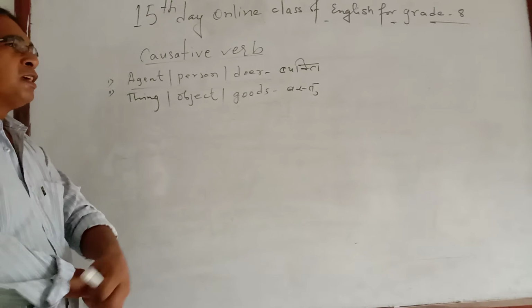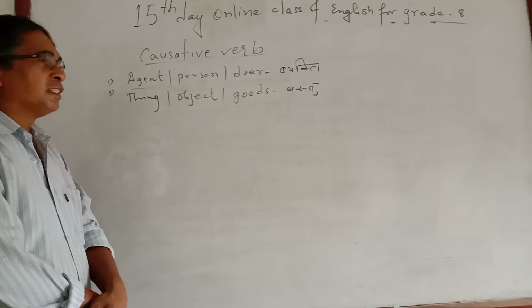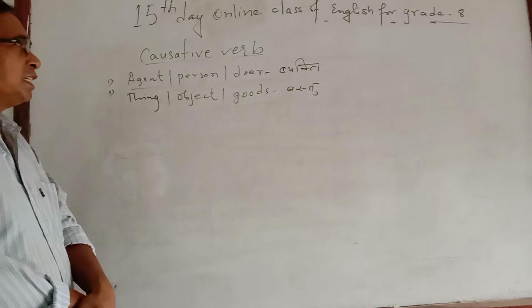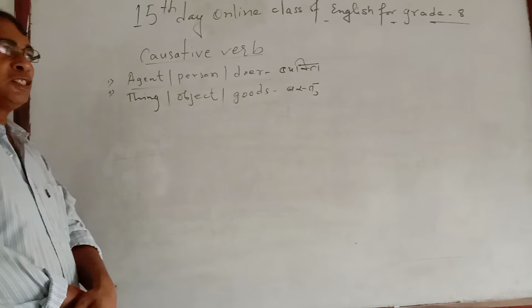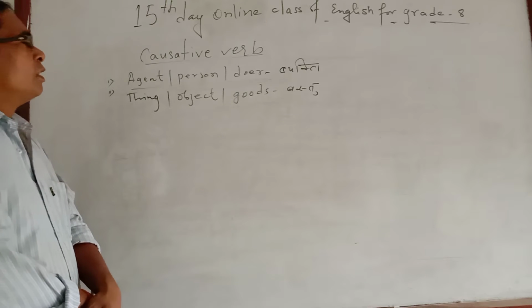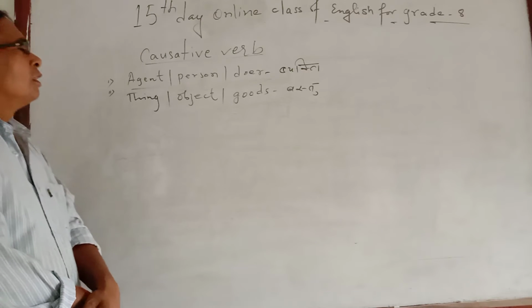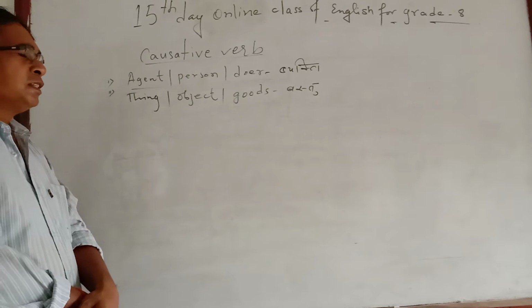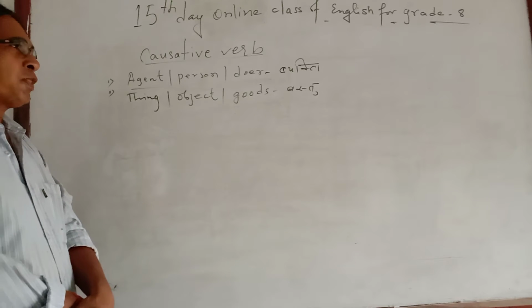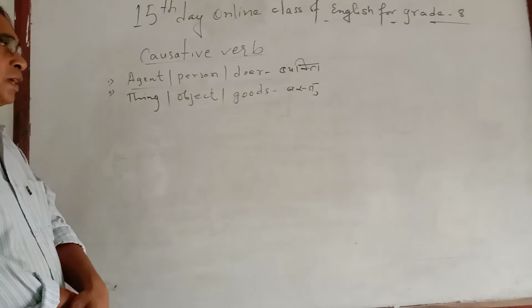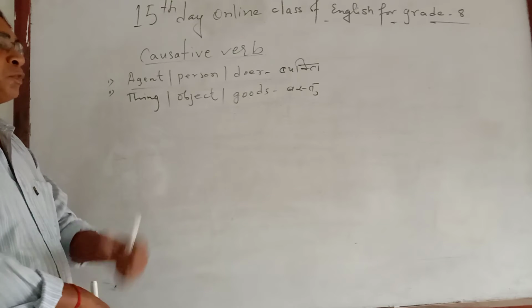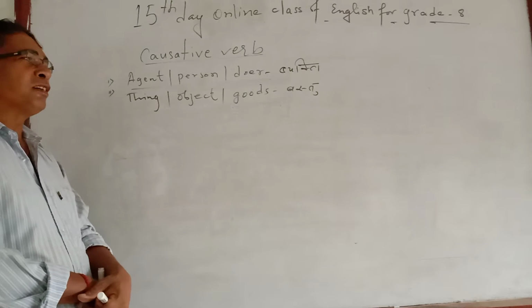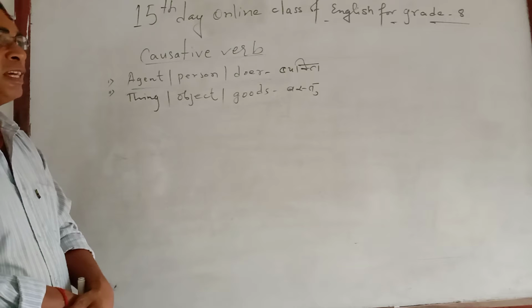For example, if I say doctor, you should reach the conclusion whether it is a person or a thing. Doctor means person, teacher person, duster thing, pen thing. But sometimes you may get a word that creates a little confusion if you are not able to find out the meaning.